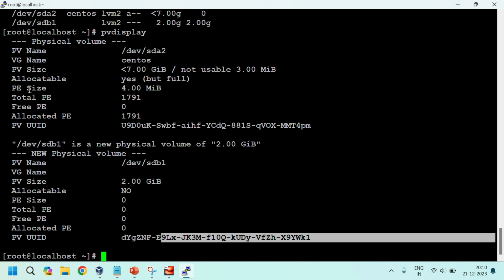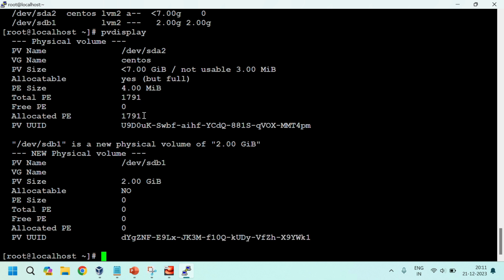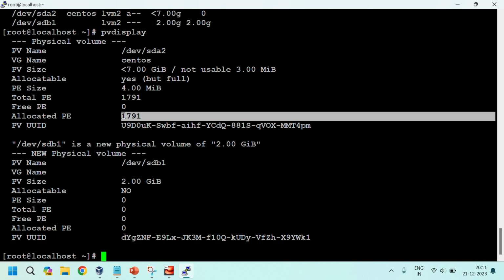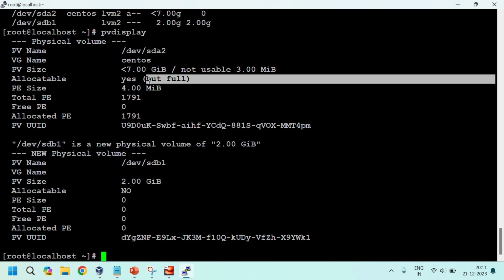See, the PE size is 4 MB. Total physical extents means it's divided into equal parts, 1791 parts. Allocated PE 1791 parts means these equal parts are created automatically. Allocated, yes, one is allocated but it's full. Okay.